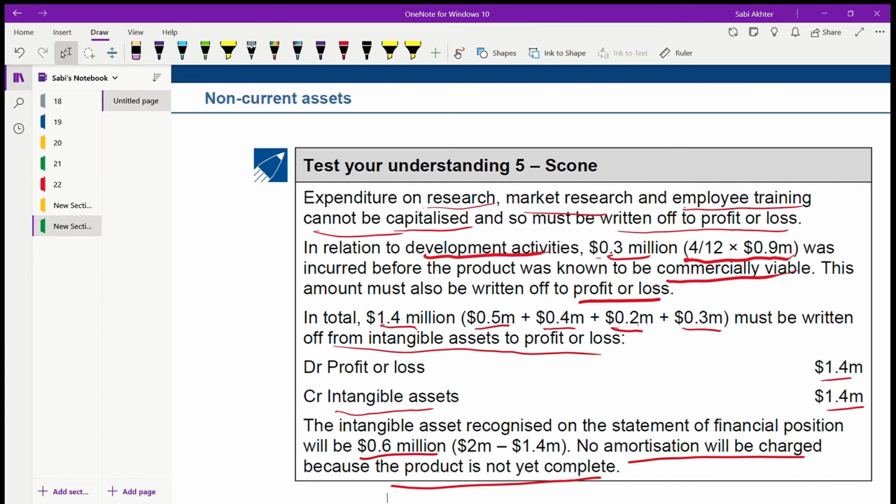So that's it for IAS 38. IAS 38 is also another standard which very frequently comes. Some standards always come: IAS 38, IAS 36 impairment, IAS 16 property, plant and equipment, IFRS 5. Some standards might not come, but this is one of those standards which comes regularly. So be very prepared for this standard.